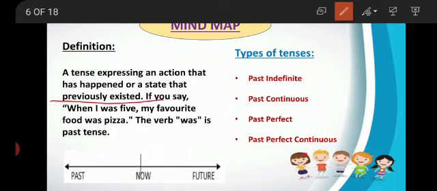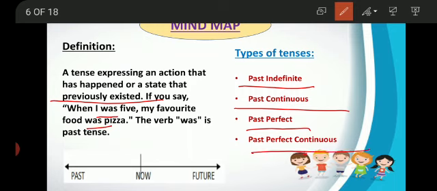For example, when I was five, my favorite food was pizza. So here "was" is showing the past tense, or you may say it is a past tense verb. And the types of past tenses are past indefinite or simple past tense, past continuous or past progressive tense, past perfect tense, and past perfect continuous or past perfect progressive tense. And today we will talk about past indefinite tense.